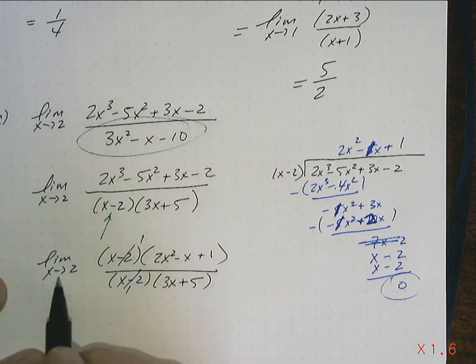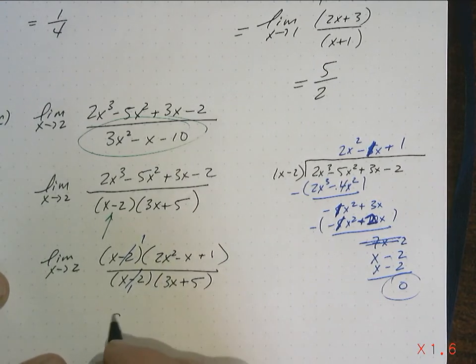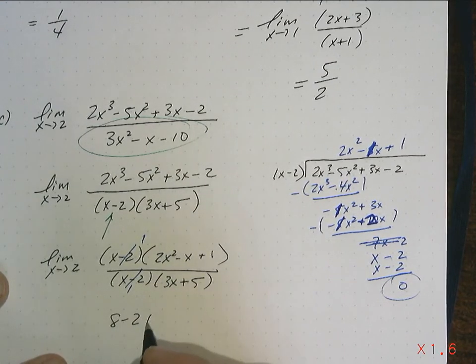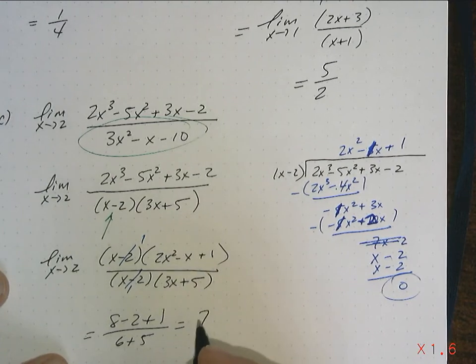But in this case, as I allow x to approach 2, I'm going to get 4 times 2, which is 8. I'm going to get minus 2 plus 1. And the bottom's going to be 6 plus 5. So it's going to be 6 plus 1, which is 7 over 11.